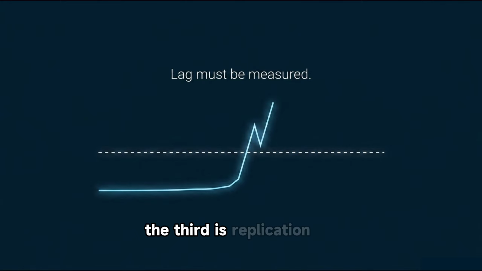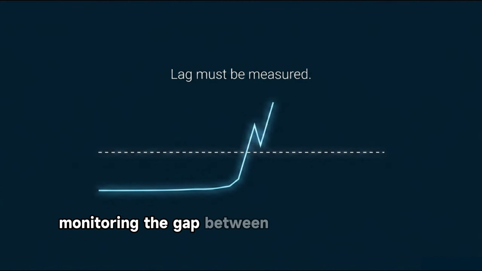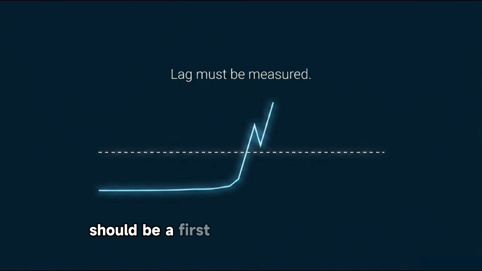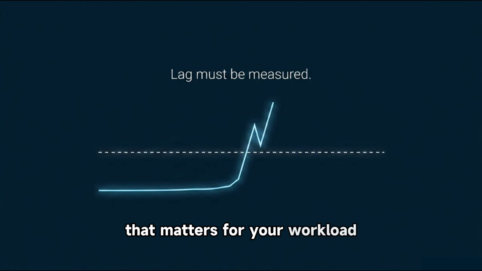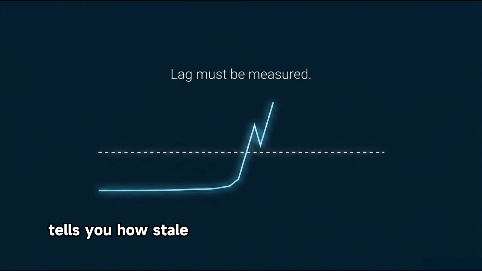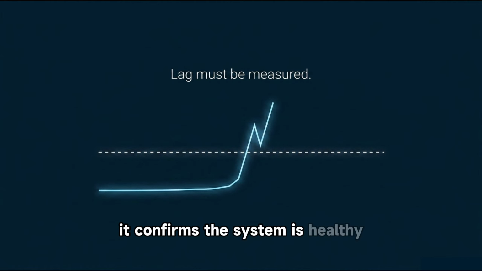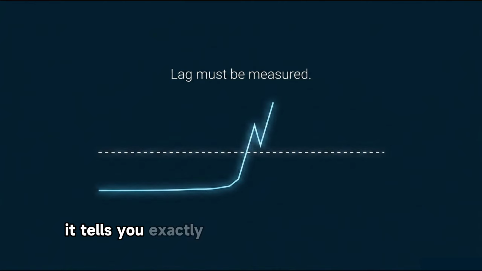The third is replication lag monitoring. The gap between primary and replica nodes should be a first-class operational metric. Monitor it continuously, not only when a problem is reported. Alert when lag exceeds a threshold that matters for your workload. Replication lag tells you how stale your replica reads are right now. During normal operation, it confirms the system is healthy. During incidents, it tells you exactly how far behind each node is and which reads are most at risk. Without this metric, eventual consistency operates invisibly. With it, you can see the gap.